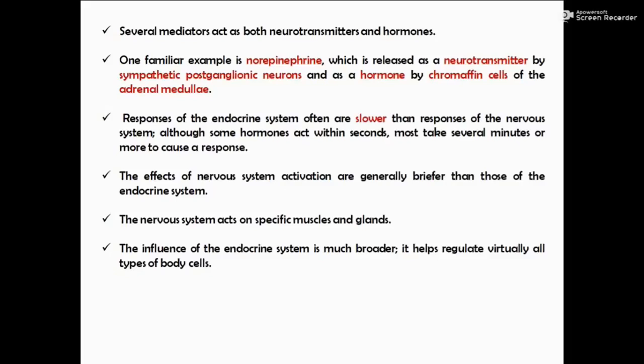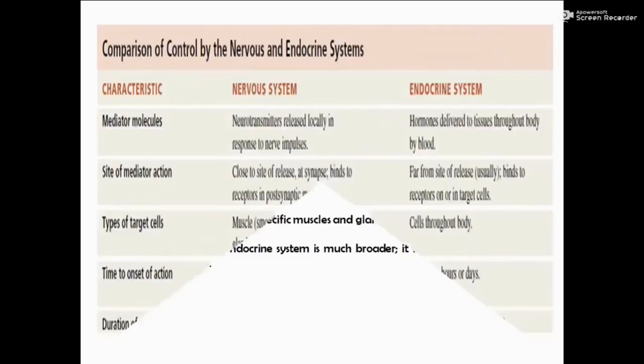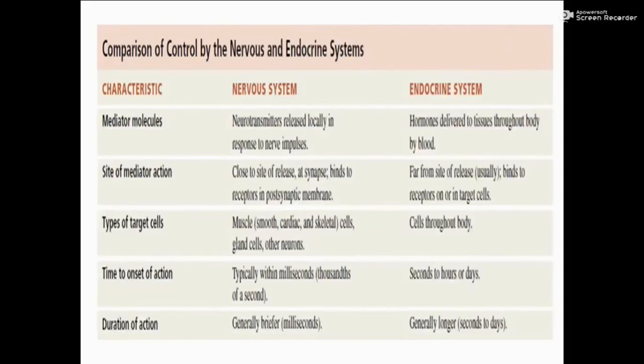Responses of the endocrine system often are slower than responses of the nervous system. Although some hormones act within seconds, most take several minutes or more to cause a response. The effects of nervous system activation are generally briefer than those of the endocrine system. The nervous system acts on specific muscles and glands, whereas the endocrine system acts on all types of body cells. Now see the comparison of the nervous and endocrine systems.